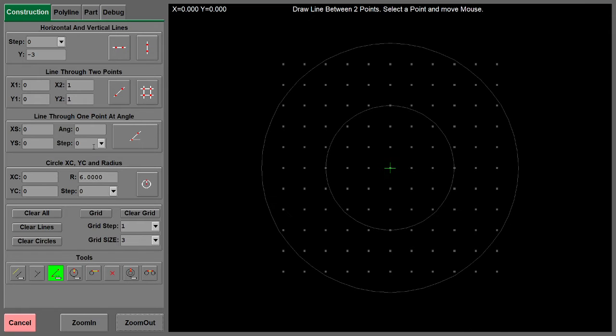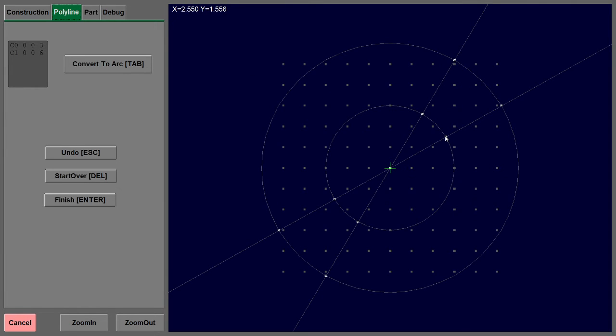Zoom out, and I need a line at the angle, first angle was 30 and the other was 60. Okay, go here, then I pick point by point from here to here. I want to convert this to arc, so right click on this, click to here, right click here, and then press enter.